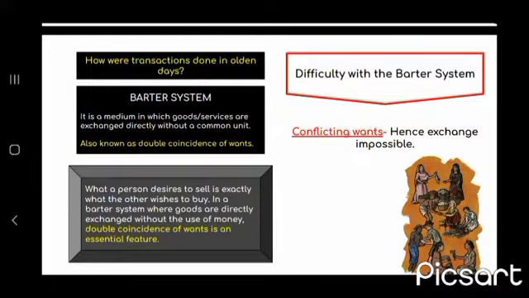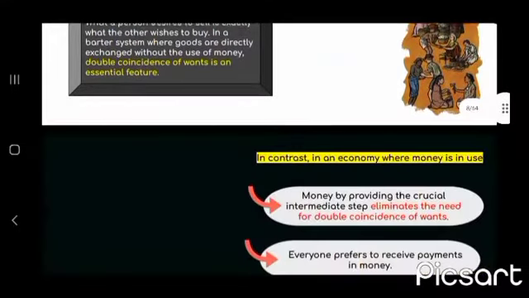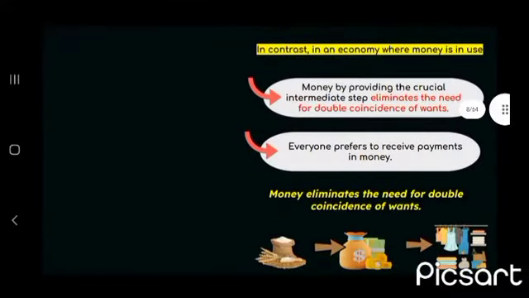In a barter system where goods are directly exchanged without the use of money, double coincidence of wants is an essential feature. The difficulty with the barter system is that if wants conflict, exchange becomes impossible. In contrast, in an economy where money is used, money eliminates the need for double coincidence of wants. Everyone prefers to receive payments in money.